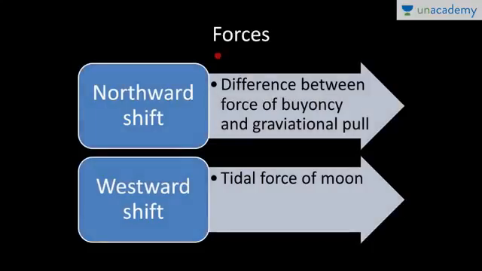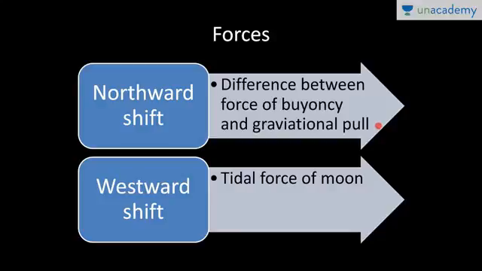The next one, the forces responsible for continental drift. Now, why were these continents drifting? As per Alfred Wegener, there were two forces responsible for continental drift. For the northward shift of continents, the difference between the force of buoyancy and the gravitational pull was responsible for moving the continents northward towards the equator. I told you Pangaea was earlier near Durban, right?